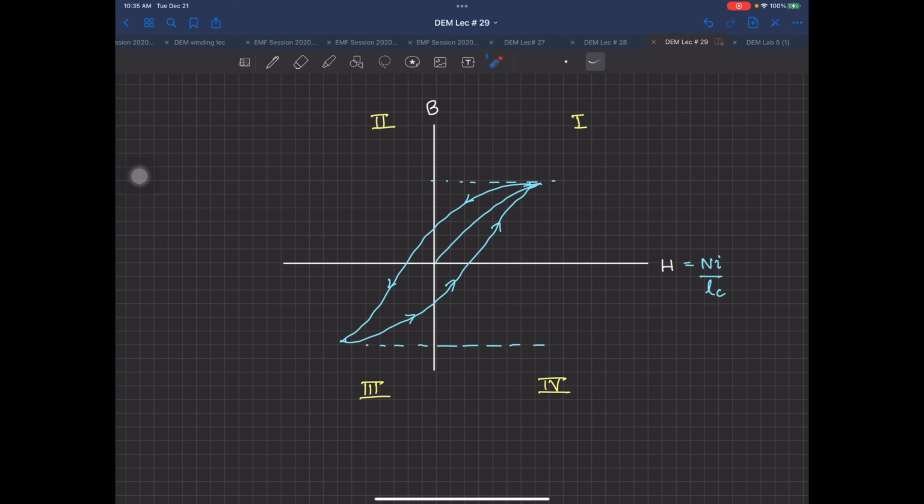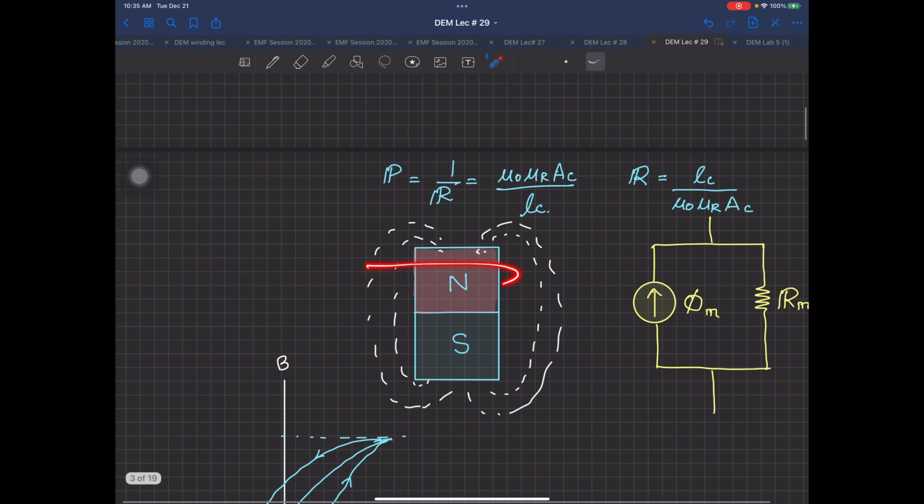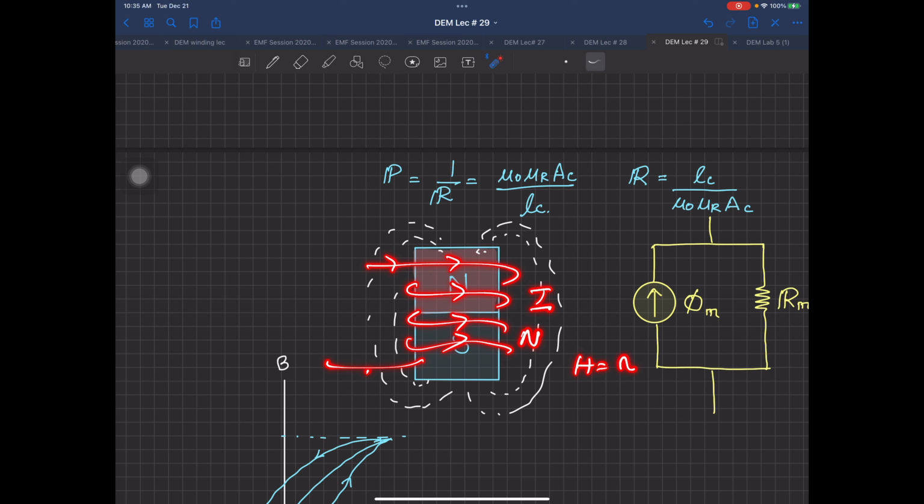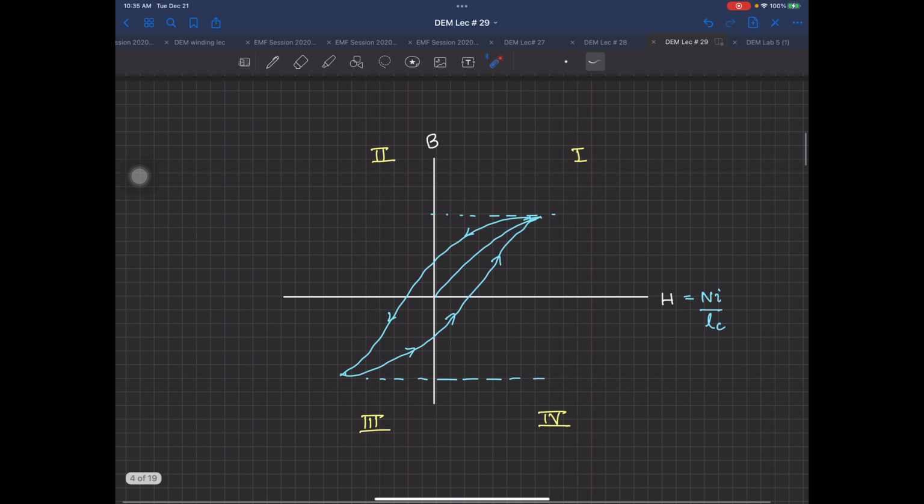You will not stay in the first quadrant, because then you would be energizing the magnet. You have a magnet placed and you have a current flowing through it, and that current is I, and corresponding to this current, depending upon the number of turns, your H is equal to Ni divided by Lc, and you know what that H is. So you are keeping that magnet. But a magnet, when it is in your hand or you are not using it anywhere, is certainly in the second quadrant because that magnet is producing that flux. This is article number 1.5 of Fitzgerald. I will strongly advise you to go through it. He has also touched on it in chapter number 2, but only in a few paragraphs.